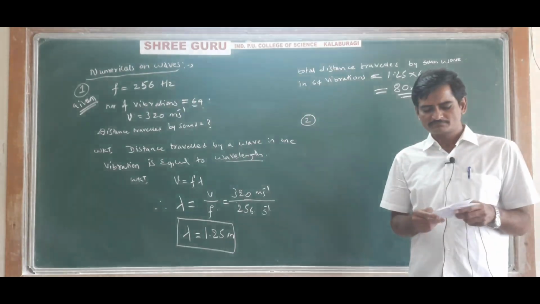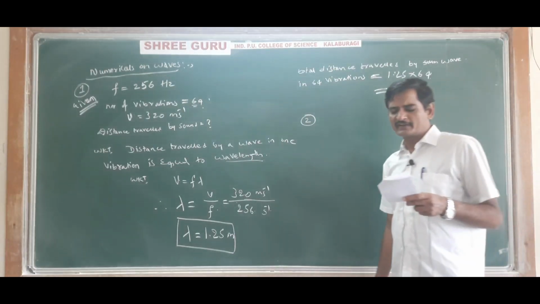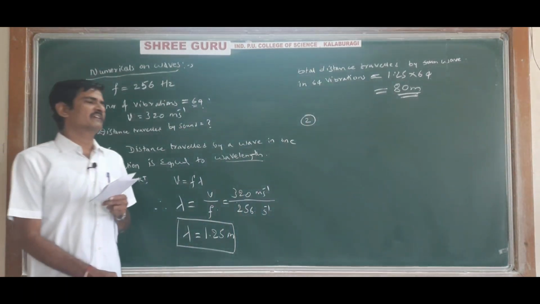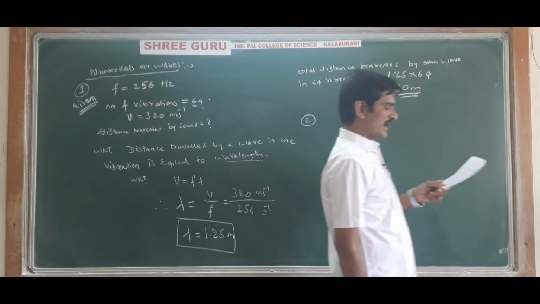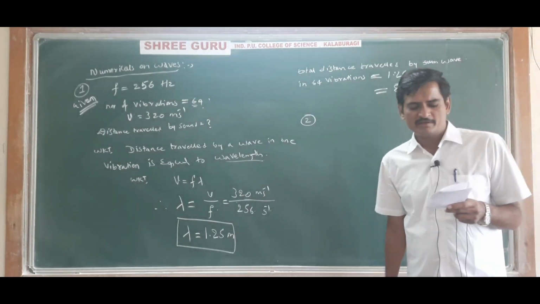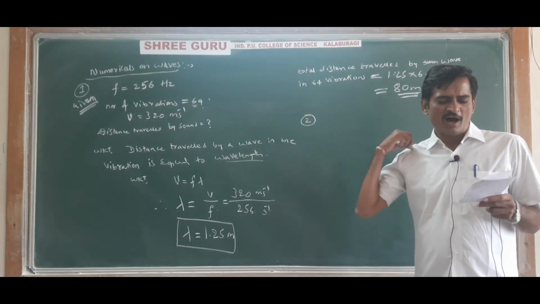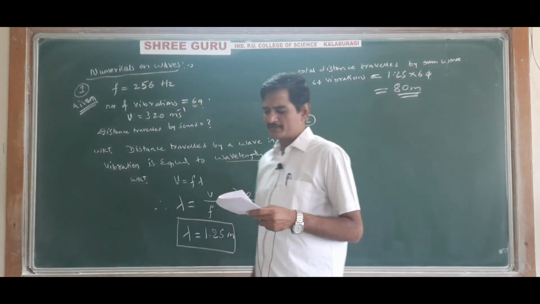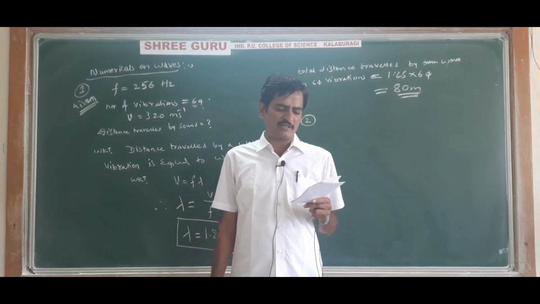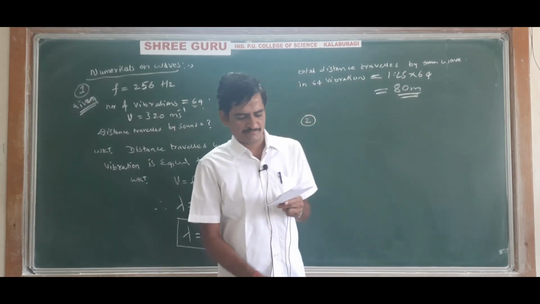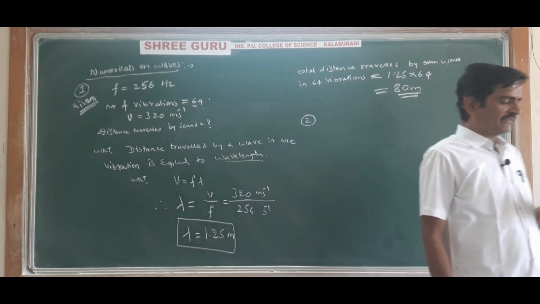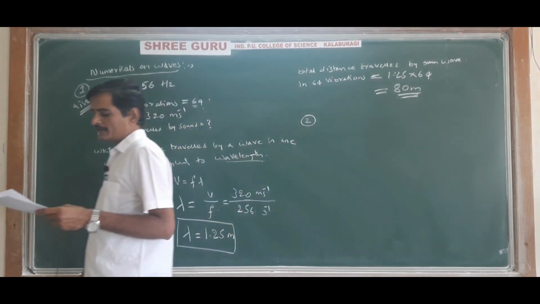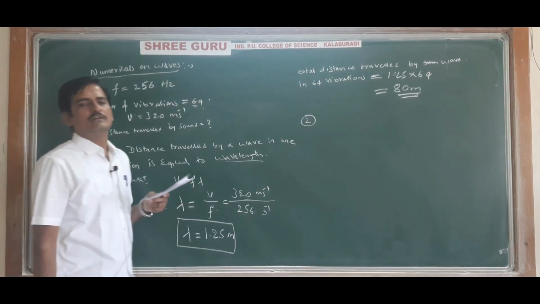If 3600 waves are passing through a point in the medium in 1 minute, then calculate the wavelength.